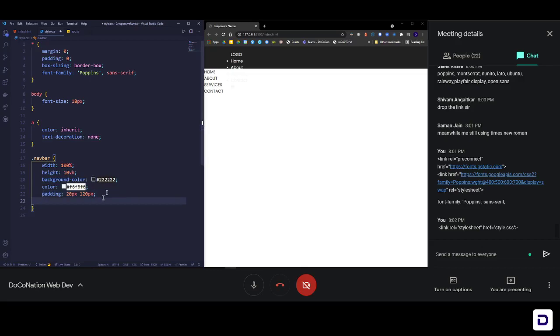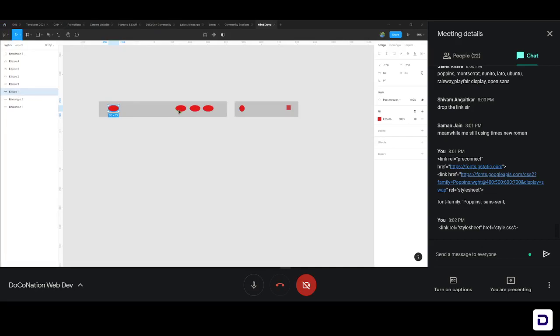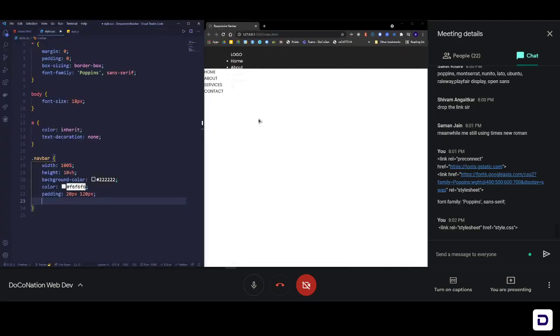Then one thing we saw in our design is that all of this is in a horizontal line, just like a row. These terminologies are very important in web development, that is row and column. Whenever you need stuff side by side, or you see a row or a column, one thing that should immediately come to your mind is that here is where I'll use the property of flexbox. And this is how you do it.